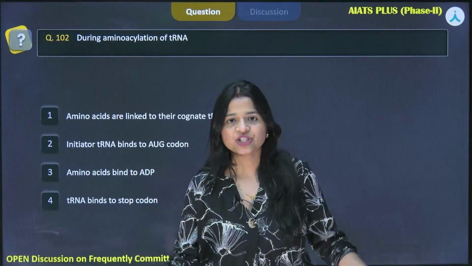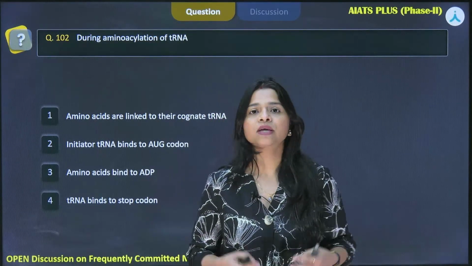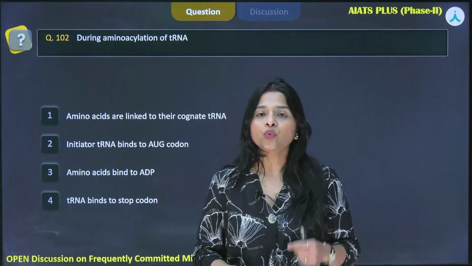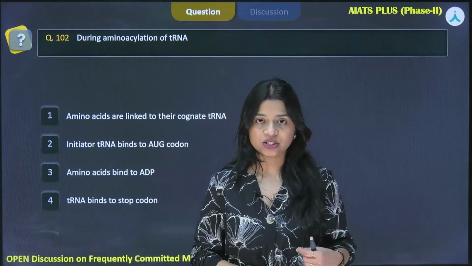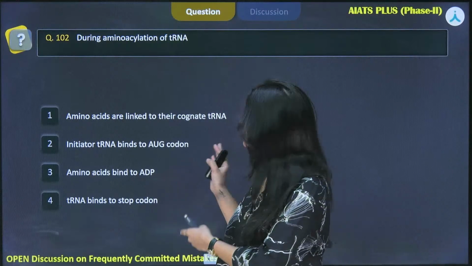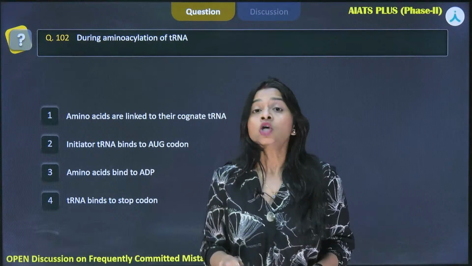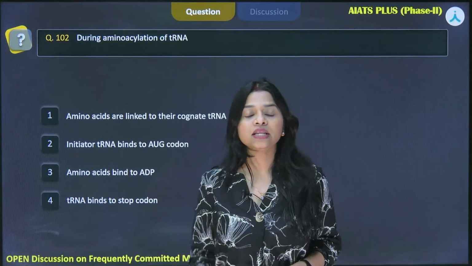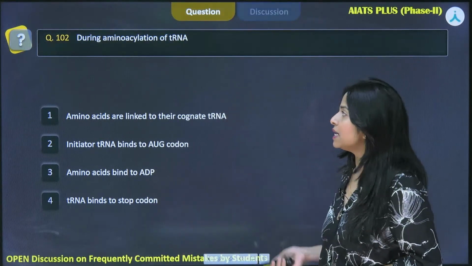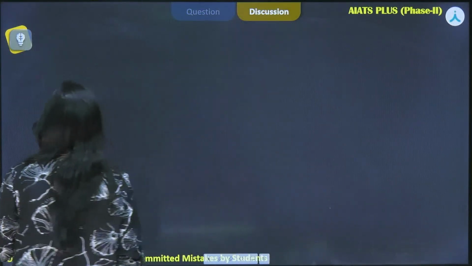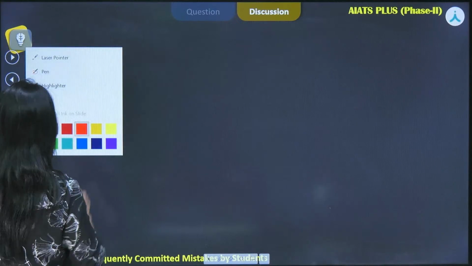These sessions that we are conducting on YouTube are live for all of you, and the important thing about these sessions is that it is not only the discussion of the answers of these questions, but also the related concepts. So the concept behind this question is translation, from your molecular basis of inheritance.